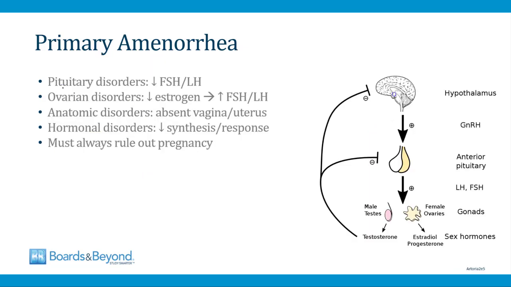So going back to this slide once again, we've talked about pituitary and ovarian causes of primary amenorrhea. We've also discussed anatomic disorders. We'll finish this video by talking about hormonal disorders. These are the most confusing set of causes of primary amenorrhea. This is where there's a problem producing or responding to sex hormones, and that leads to amenorrhea.